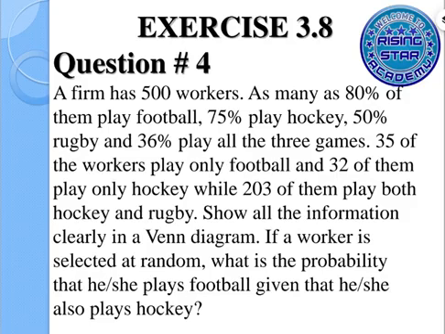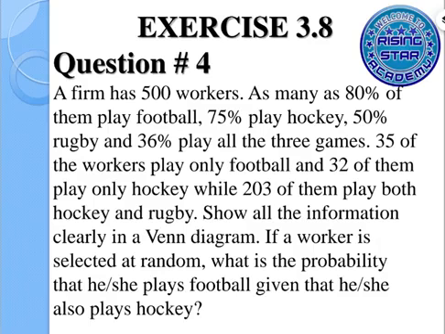So 35 of the workers play only football and 32 of them play only hockey, while 203 of them play both hockey and rugby. Show that all information clearly in one diagram. If a worker is selected at random, what is the probability that he or she plays football, given that he or she also plays hockey?